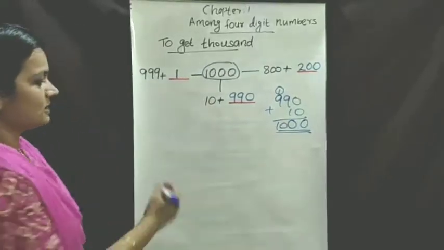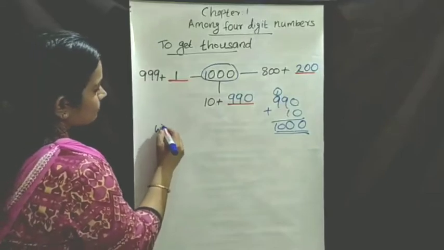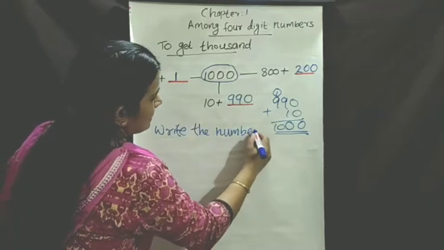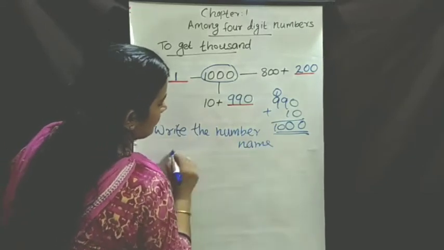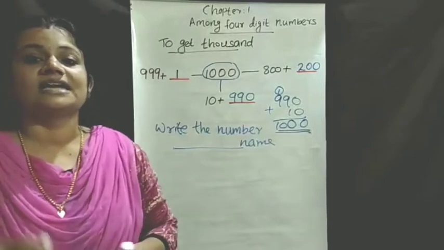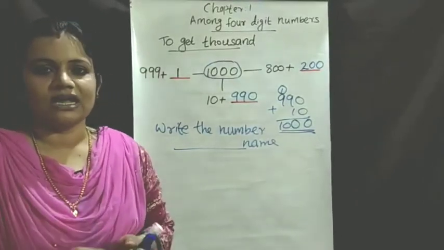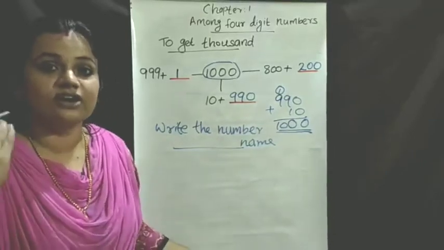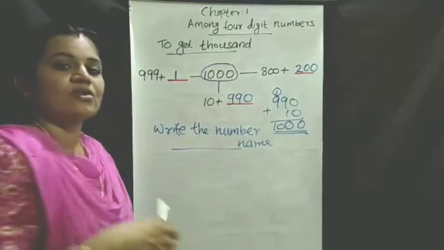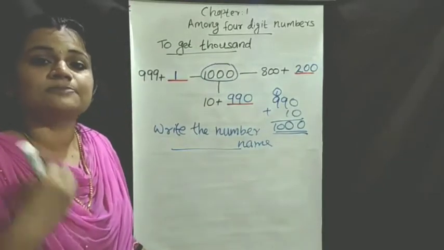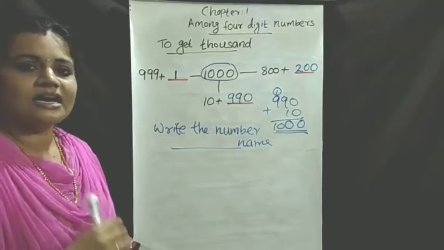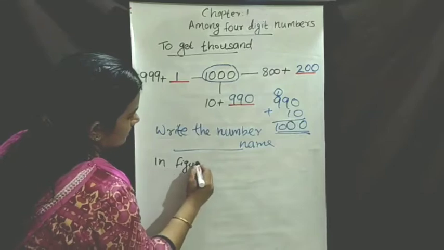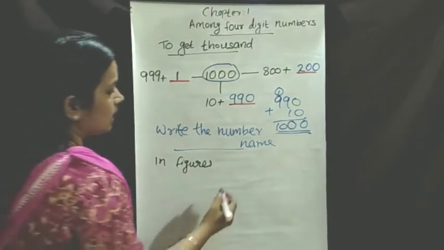The next topic is number name. Write the number name. What is the number name? It is the spelling of the given number. When the number is given in figures, you write it in words. Writing in words means writing the number name. Understood? The number is given in figures.